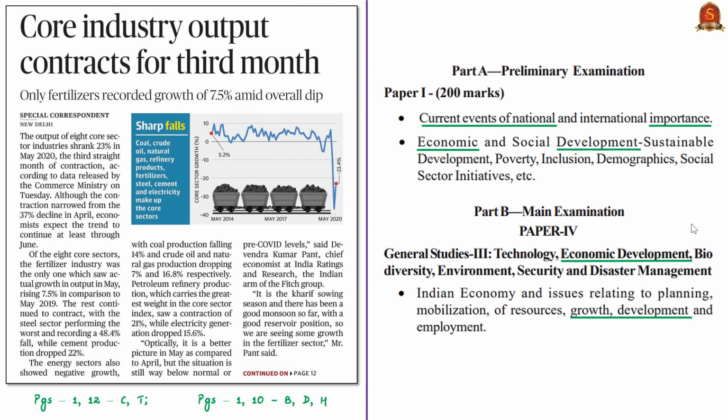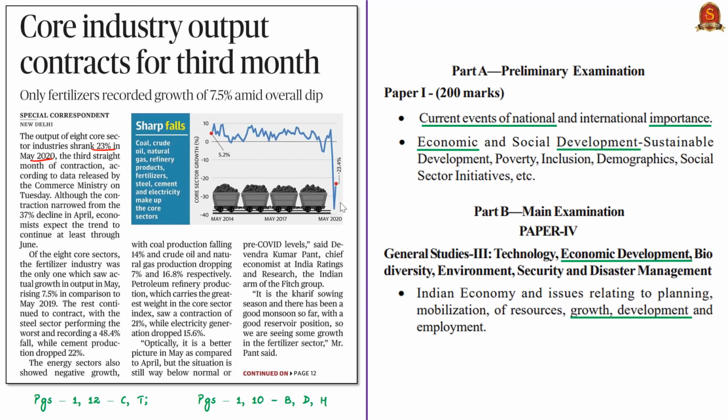This news article is with reference to the release of the Index of 8 core industries for the reference month of May 2020 on the last working day of June 2020. Reports say that output of the 8 core sector industries has contracted by more than 23% in the month of May. This refers to the fact that the growth rate of the Index of 8 core industries for May 2020 declined by 23.4%. But if you see the decline in the month of April 2020, it is around 37%.